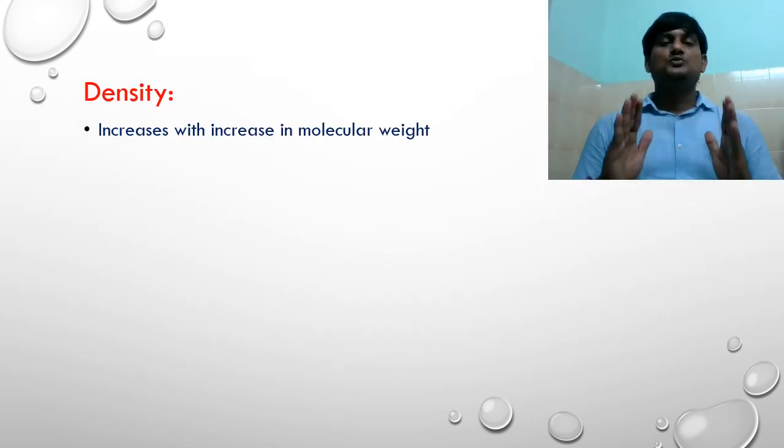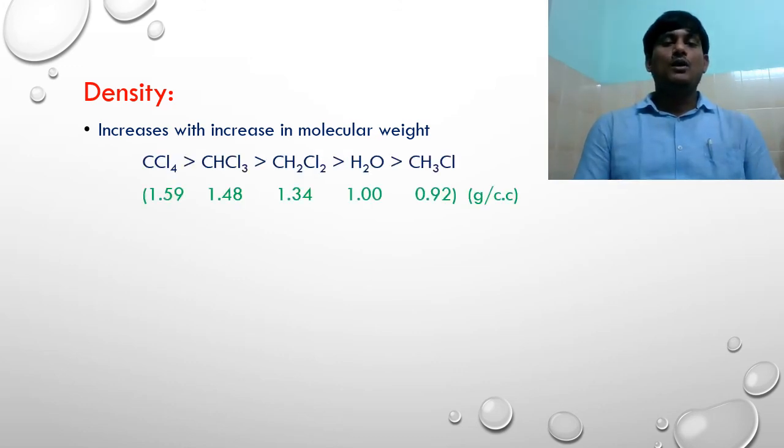Next property is density. As the number of halogens increases, the density of organohalogen compounds increases. If you take carbon tetrachloride, chloroform, dichloromethane, these three compounds are heavier than water and methyl chloride is lighter than water. In this case, as the halogens in the compound increase, there is an increase in density.